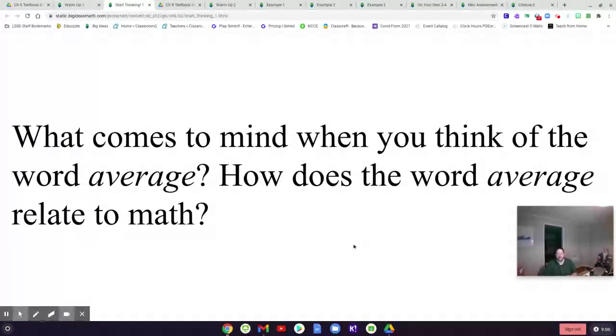Okay, so a lot of what you're going to be doing is looking for average. And you might have heard that term before. So what comes to mind when you think of the word average? And how does the word average relate to math?